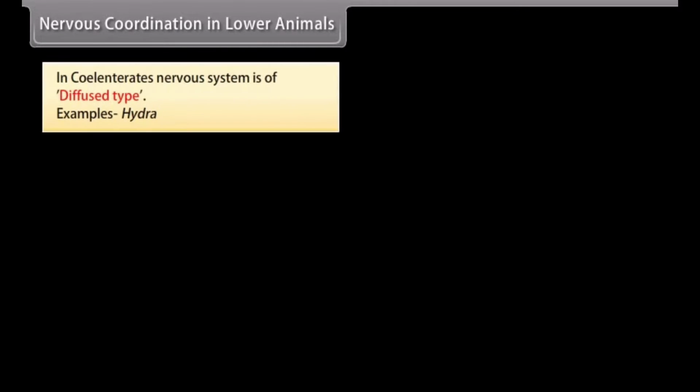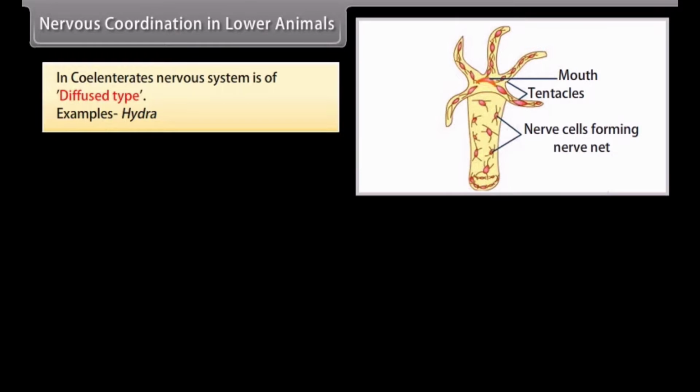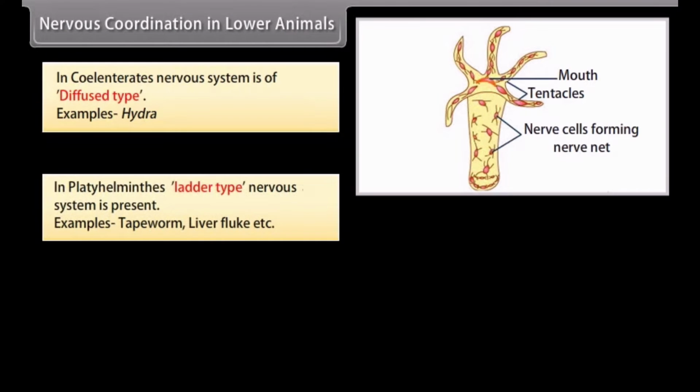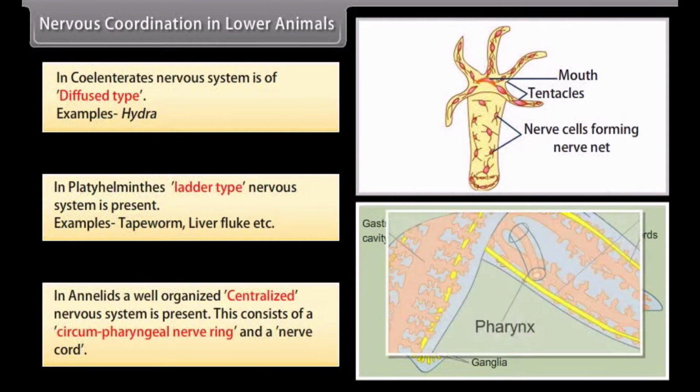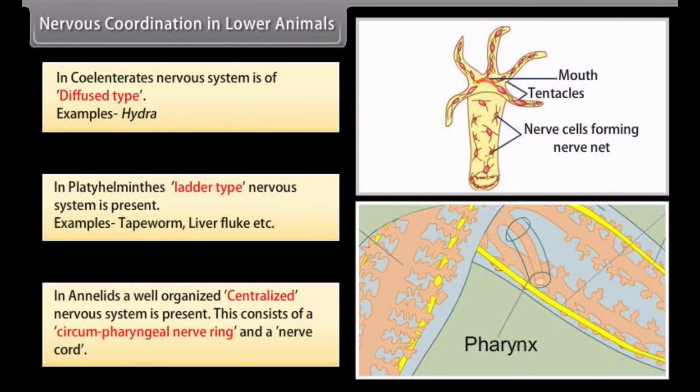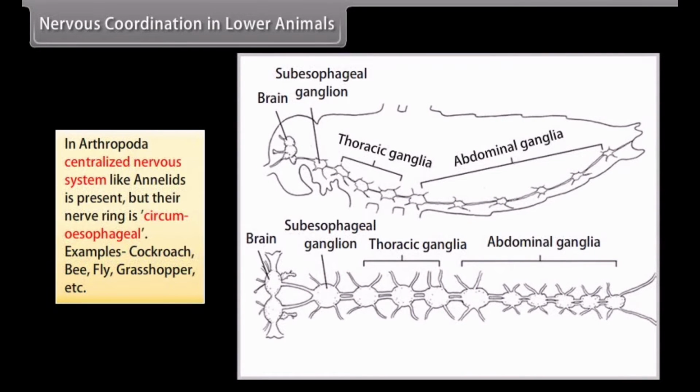Nervous coordination in lower animals. In coelenterates, nervous system is of diffused type. Examples: hydra. In Platyhelminthes, ladder-type nervous system is present. Examples: tapeworm, liver fluke, etc. In annelids, a well-organized centralized nervous system is present. This consists of a circumpharyngeal nerve ring and a nerve cord. In Arthropoda, centralized nervous system like annelids is present, but their nerve ring is circumesophageal.